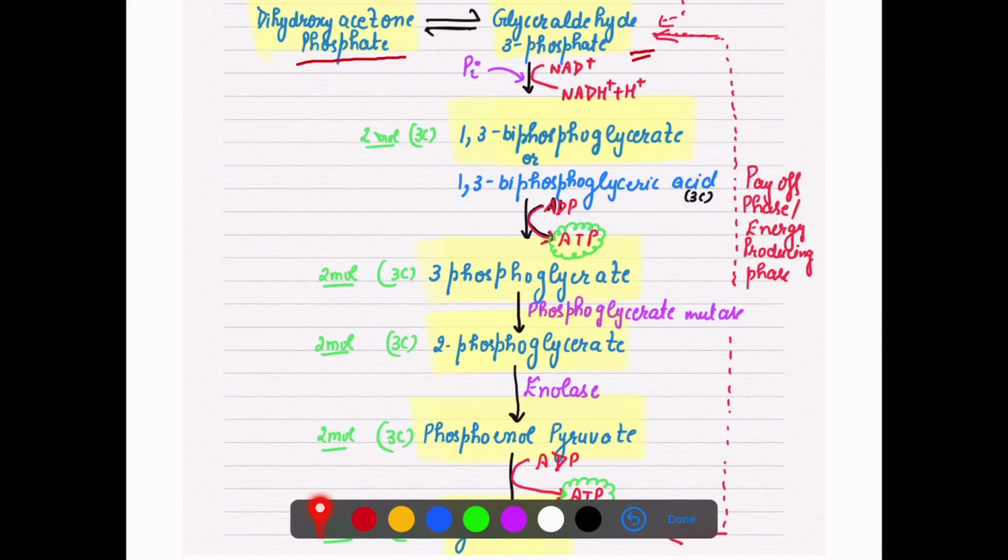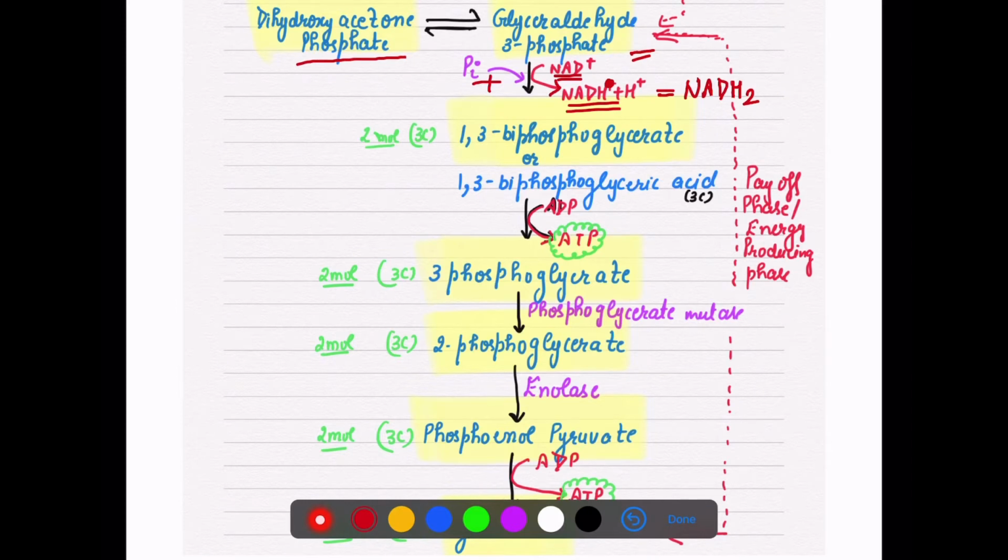Once this glyceraldehyde 3 phosphate has to change into the acid, it is getting oxidized. So NAD positive is going under a redox reaction, and we are adding 2 protons. So NADH plus H positive is formed here, which can also be written as NADH2, with the help of inorganic phosphate.